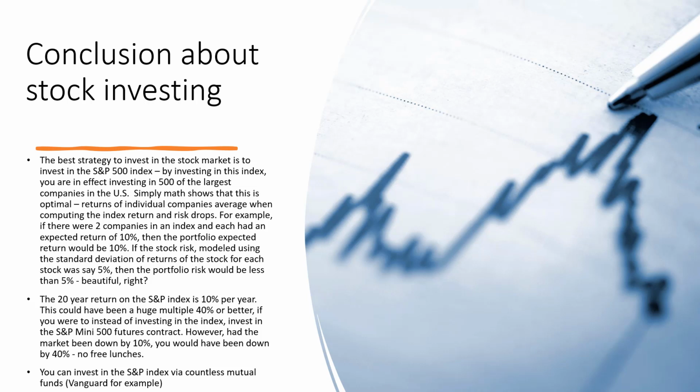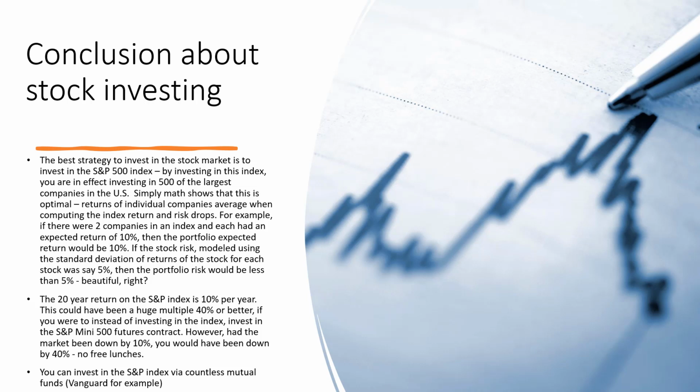For example, if there were 2 companies in an index and each had an expected return of 10%, then the portfolio expected return would be 10%. If the stock risk, modeled using the standard deviation of returns of the stock, for each stock was, say, 5%, then the portfolio risk would be less than 5%. That's beautiful, right? Risk dropped, but the returns just averaged.